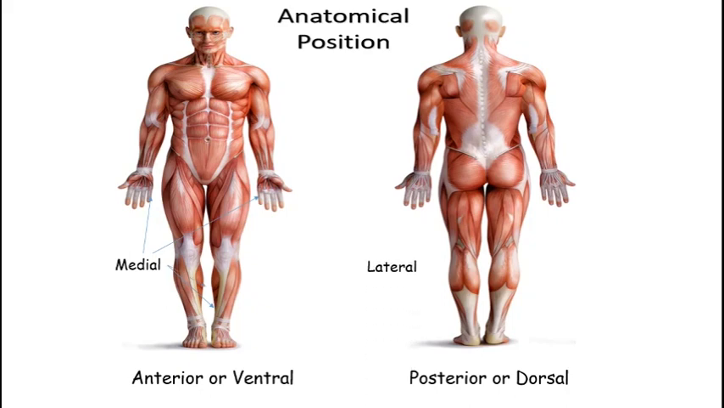Whereas lateral means away from the median plane, like outer aspect of arm and outer aspect of thigh are present laterally. Here you can take the example of the hand. This is the ring finger and this is the middle finger. So the ring finger is present medially and middle finger is present laterally. But if you consider middle finger and thumb, then middle finger is present medially and thumb is present laterally.